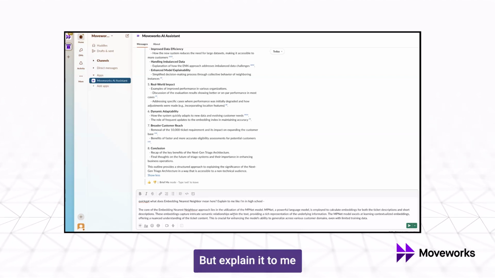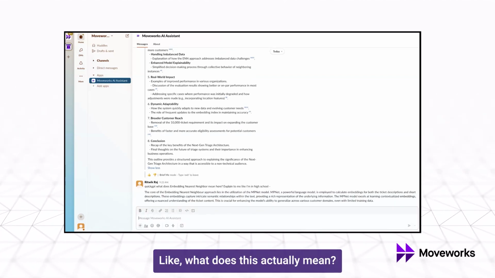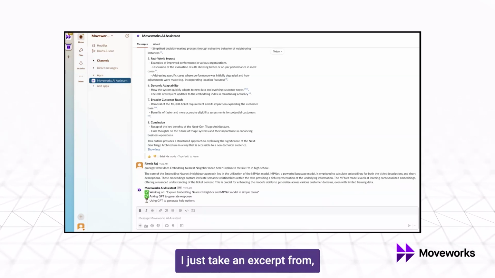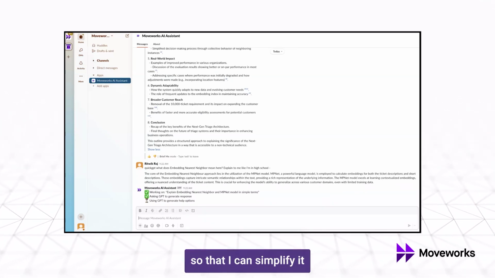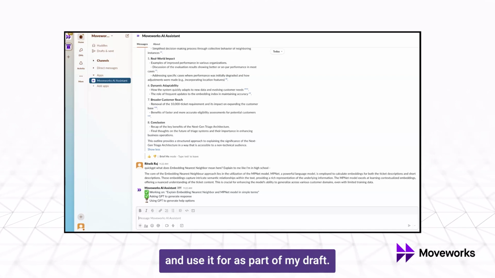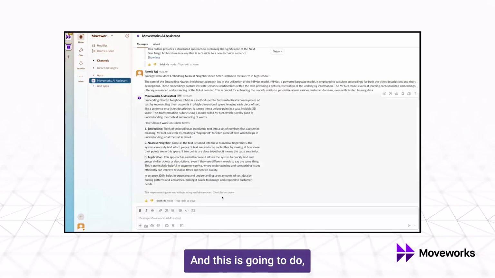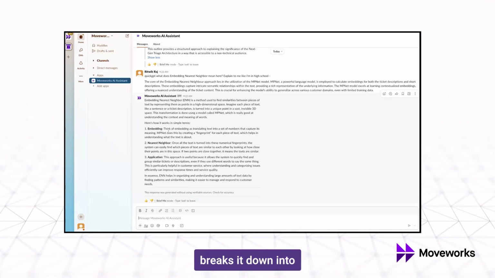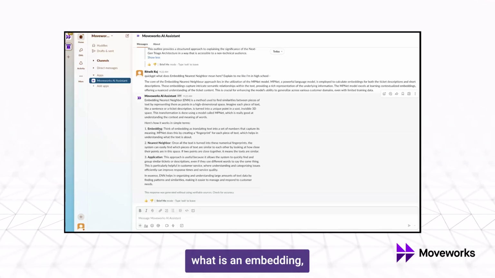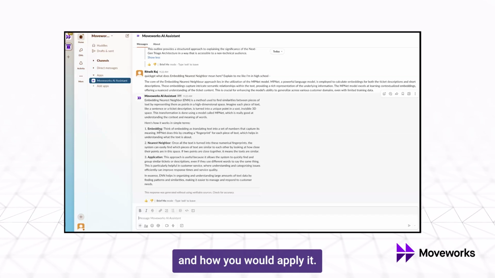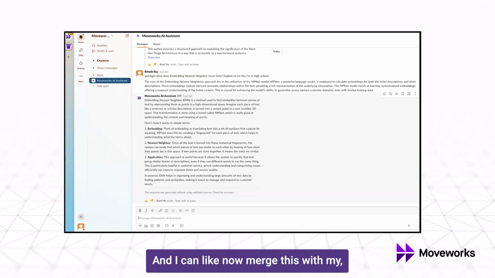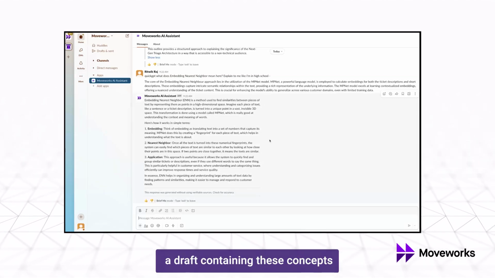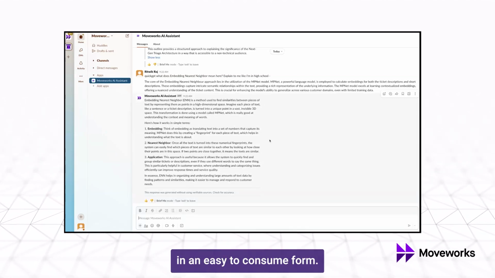Okay, that sounds good, but explain it to me like I'm in high school. Like, what does this actually mean? So here, I just take an excerpt from the document so that I can simplify it and use it as part of my draft. And this is going to do, as you can see, a pretty concise approach which explains, breaks it down into what is an embedding, what is the nearest neighbor, and how you would apply it. So that's pretty good, and I can now merge this with my outline and produce a draft containing these concepts in an easy to consume form.